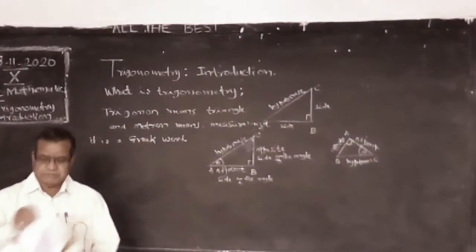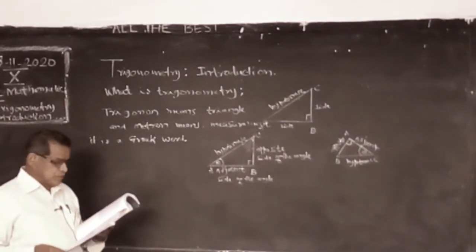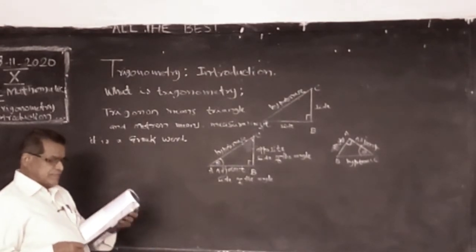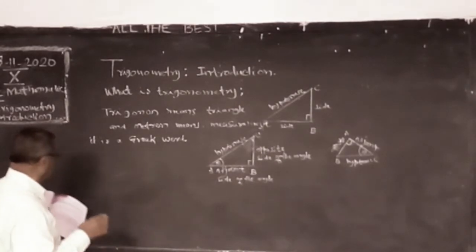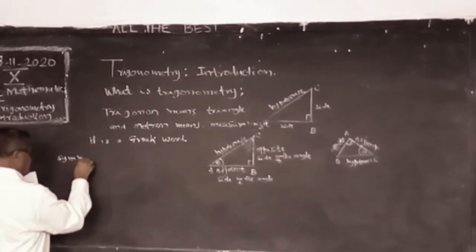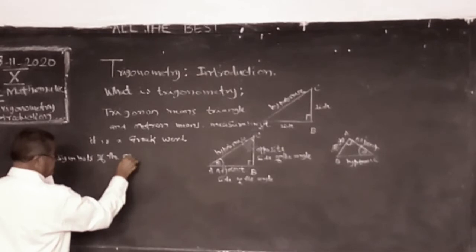The following Greek letters are used generally in trigonometry to indicate, in a general way, the number of degrees. The symbols of the angles.